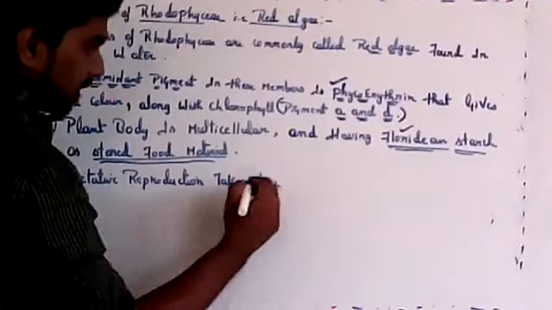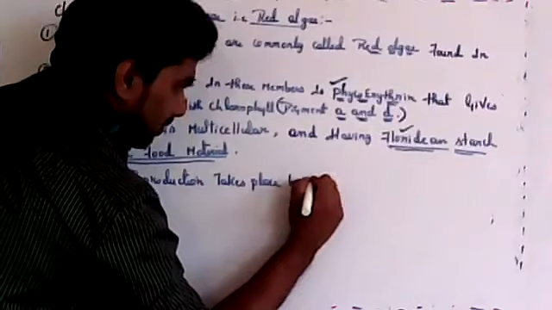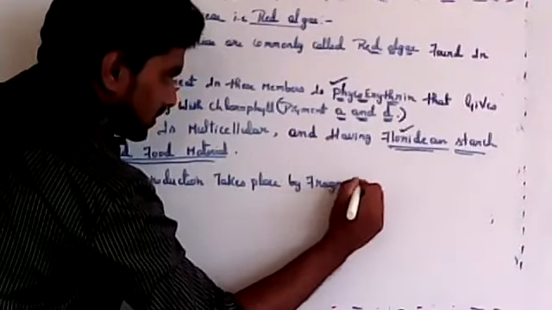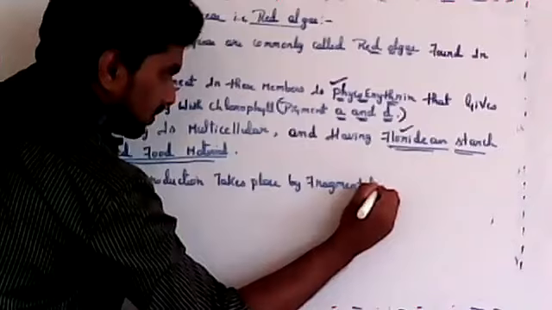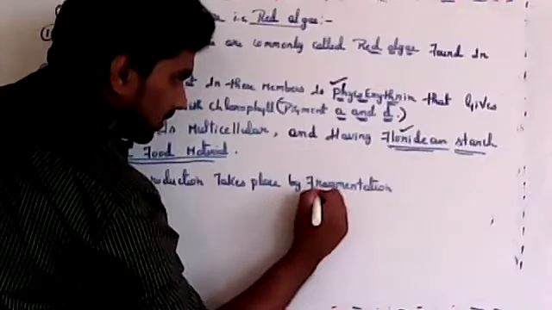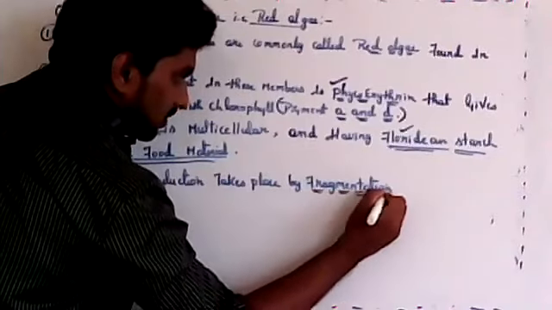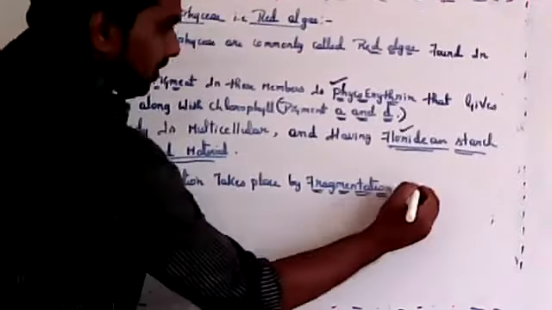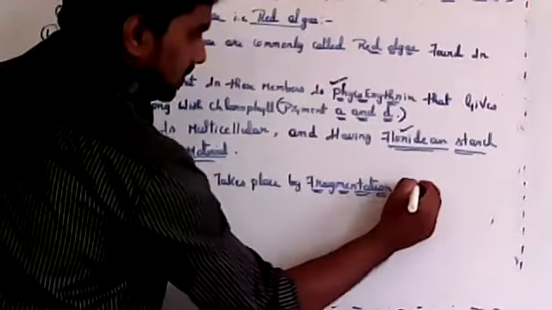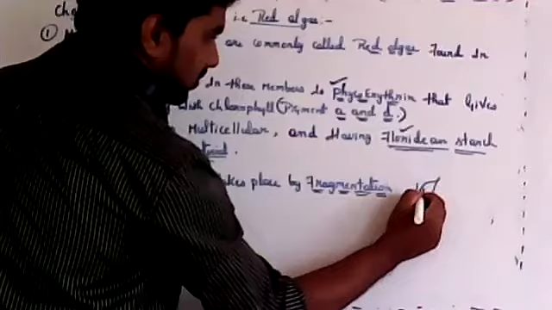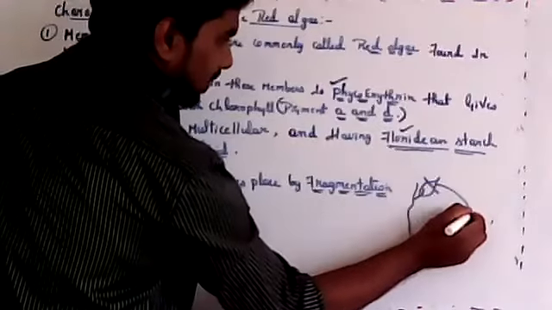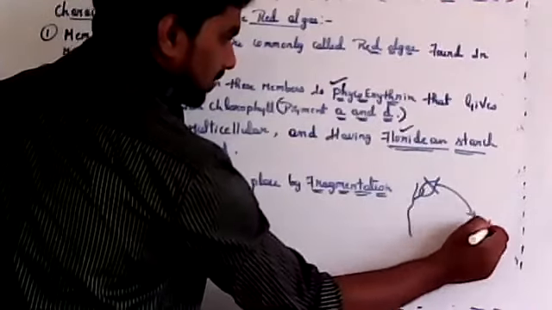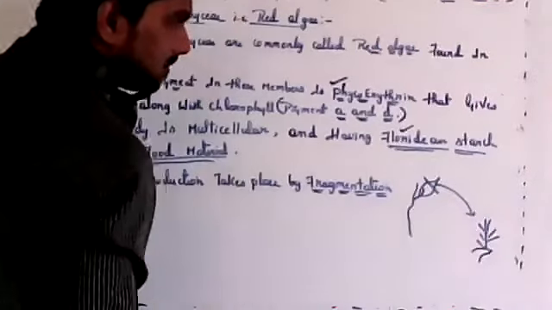What is vegetative reproduction? A small part will come out from the parent plant, fall on the ground, and give rise to a new plant. That is called vegetative reproduction.